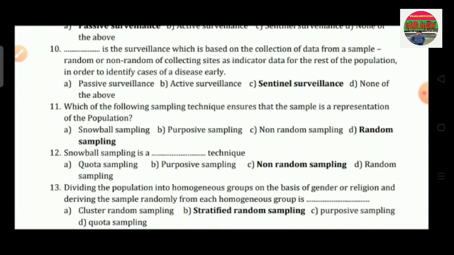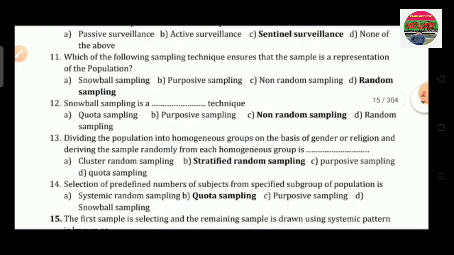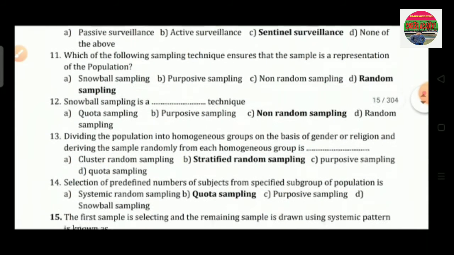Question number 10 is, dash is the surveillance which is based on the collection of data from a sample, random or non-random, of collecting sites as indicated data for the rest of the population in order to identify cases of a disease early. Option A is passive surveillance, option B is active surveillance, option C is sentinel surveillance, option D is none of the above. So the correct answer is sentinel surveillance.